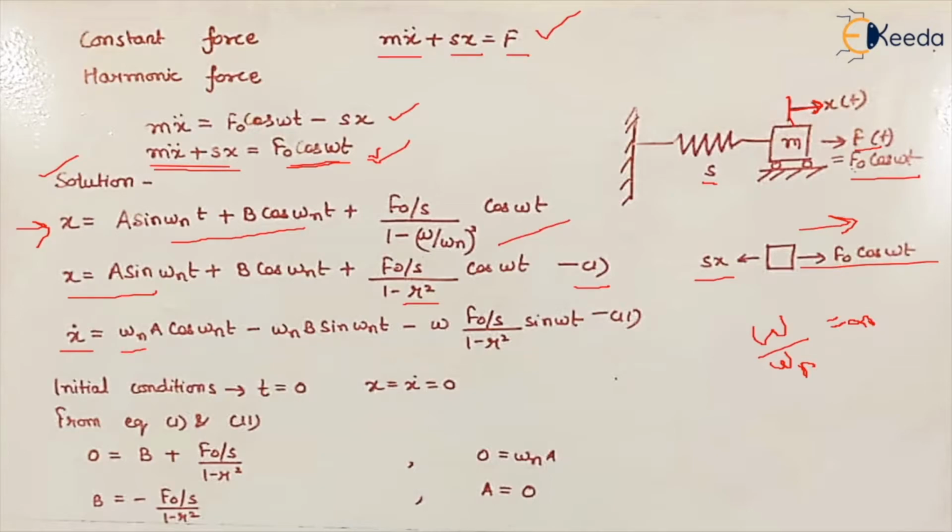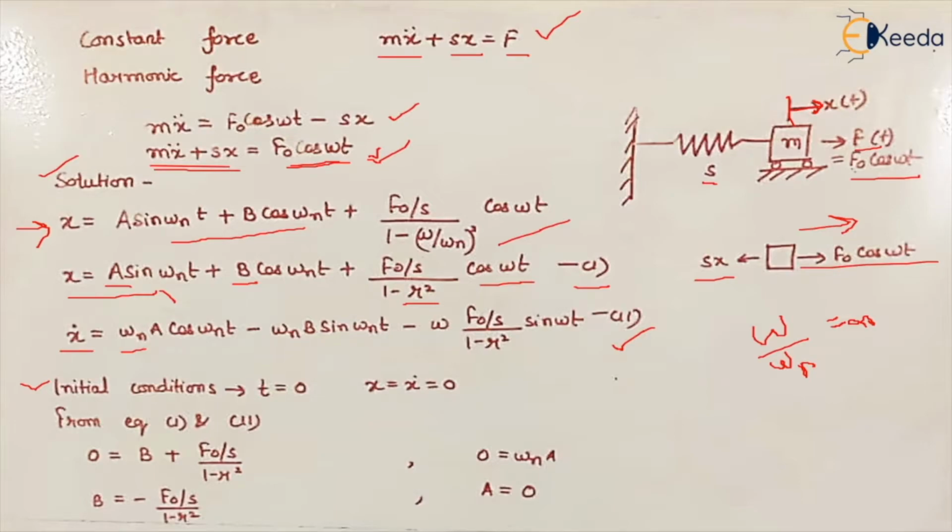So sine will become cos omega nt, and the minus sign will make it minus omega n sine omega nt, and the differentiation of cos omega t again will give minus omega sine omega t. So this is the equation for the velocity. Now with the help of these two equations, we'll find the value of the constants a and b. So we'll use the initial conditions.